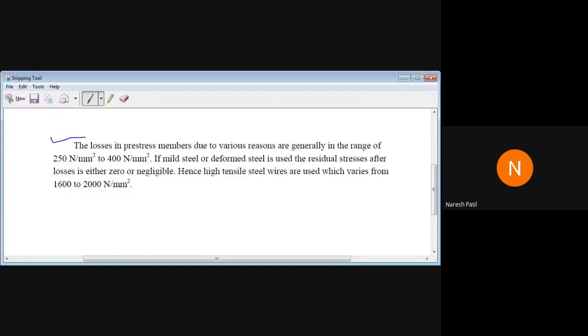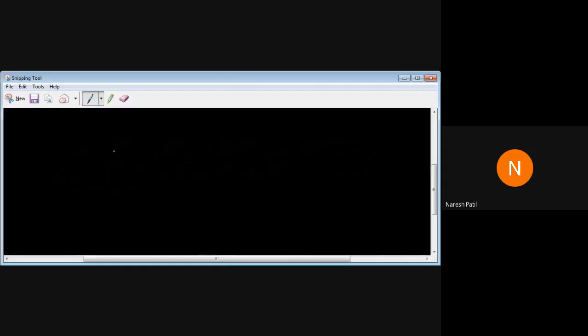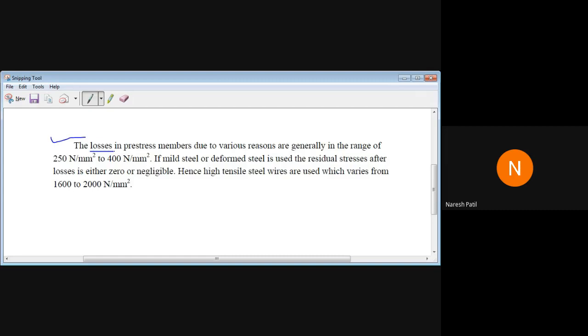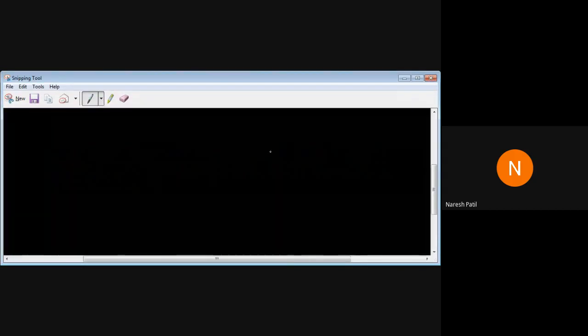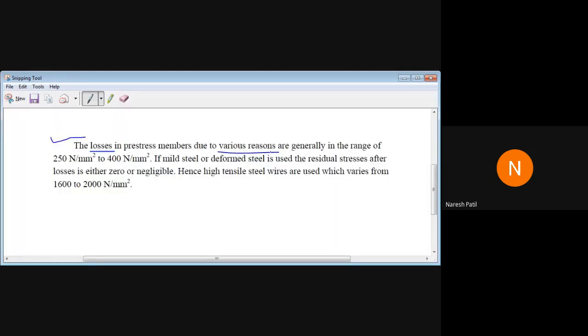Okay, now this is for steel. Before this I discussed concrete. Now this is for steel. Here are the losses in pre-stress member due to various reasons. There are some losses in pre-tension system or in the pre-stress concrete system. There are so many reasons for losses. Loss will take place in the tendon while stretching the tendon or during casting the concrete. Maybe bad workmanship, machine problem, everything. There are n number of reasons.